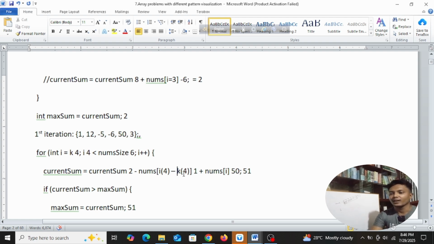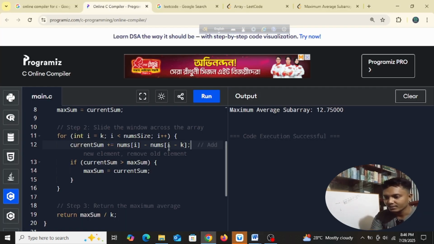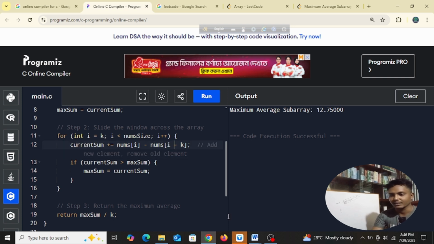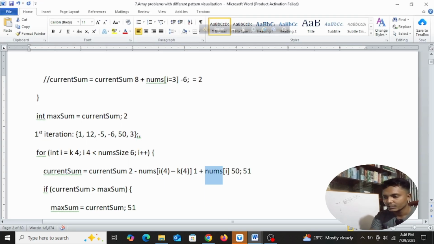So 4 minus 4 is 0, its value is 1, and then plus nums[i]. So nums[i] means i is 4, guys. When i's position is 4, 0, 1, 2, 3, 4, its value is 50. So if you calculate, we will have 51, right?